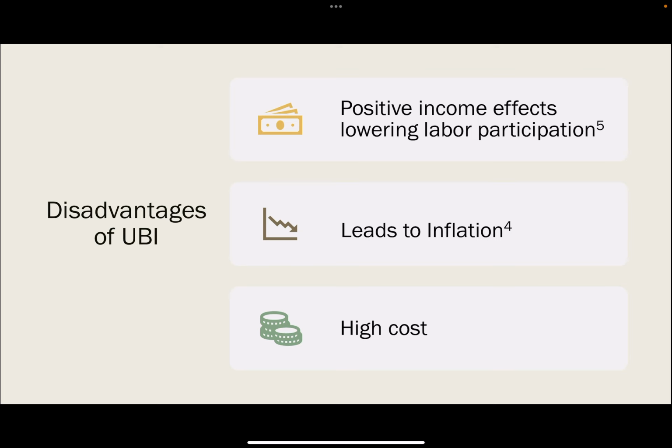And the introduction of UBI needs a high cost for the government. Although the government can cover this cost by taxing revenue, some people in the economy may see their tax burden increase.